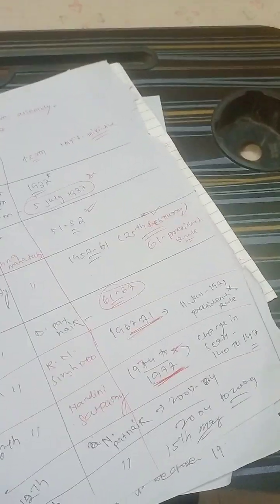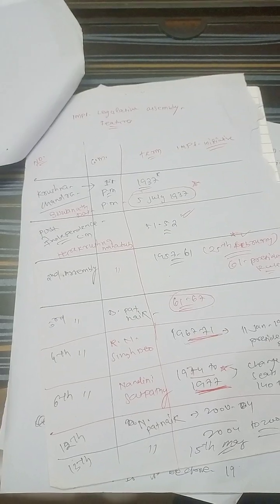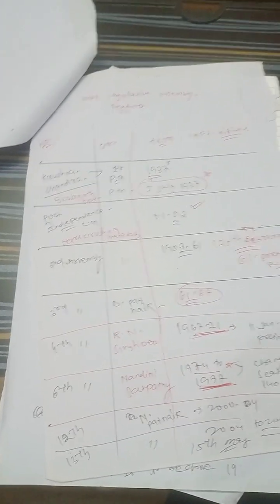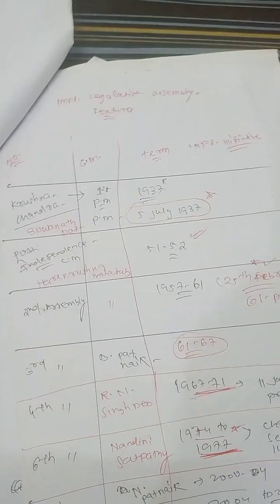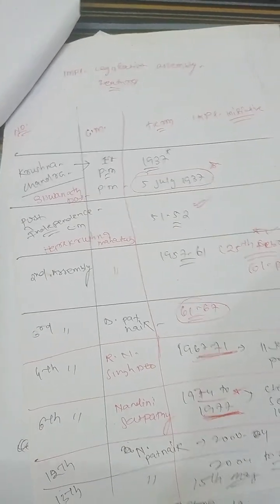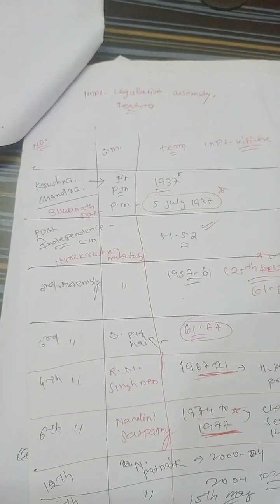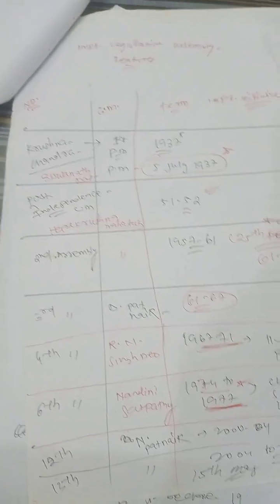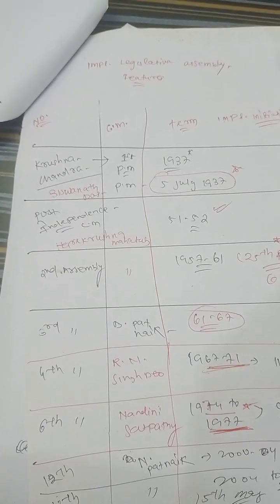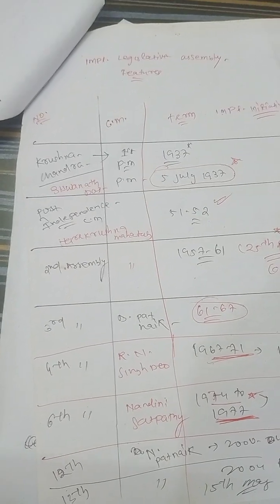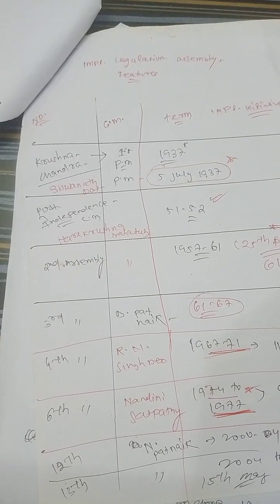Okay, so this is how important the legislative assembly and its features and the CMs are. As we successfully discussed in our last few classes, a few important things I would like to highlight: if they ask a question about the first chief minister in the pre-independence period, that is Krishna Chandra, then Vishwanath Das. So Krishna Chandra, then Vishwanath Das. You have to remember that.